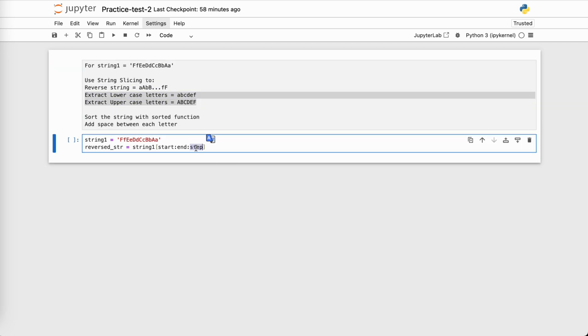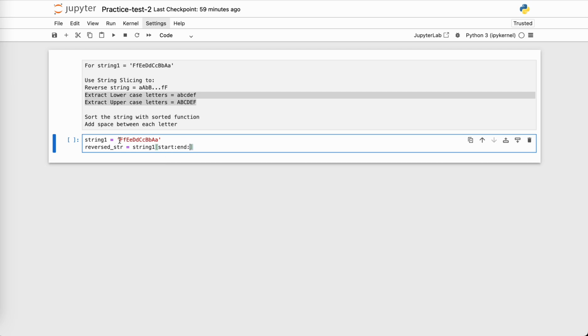If you want to reverse the string, then also we can use step. So if I want to go from backwards to forwards in a string, then I will mention a negative value over here, something like this. So this will give me a reversed string.